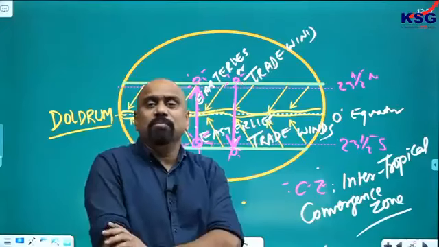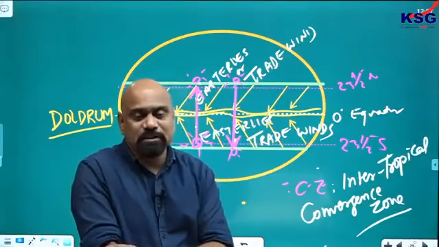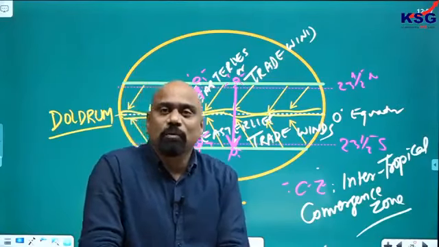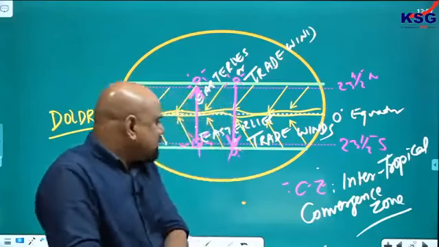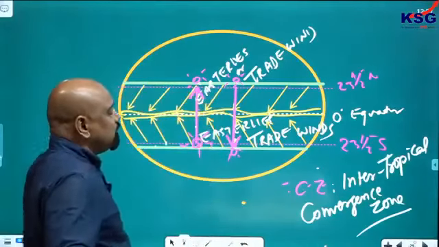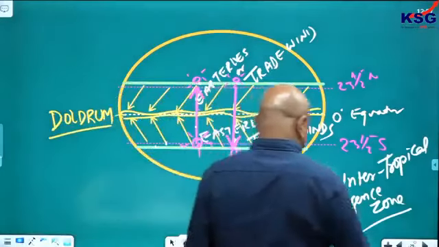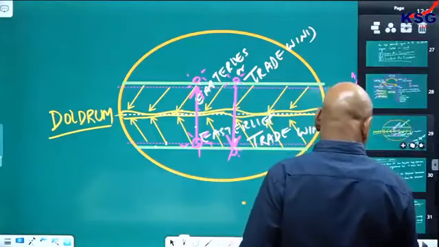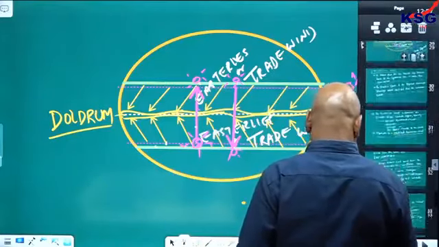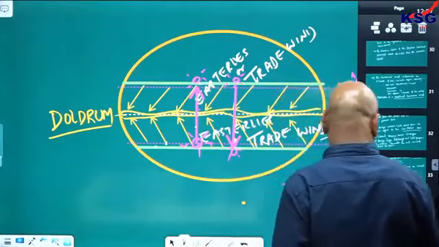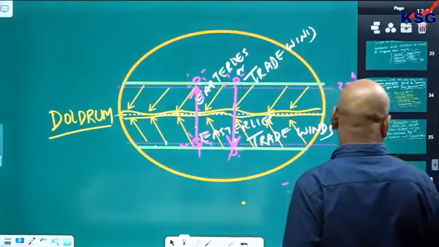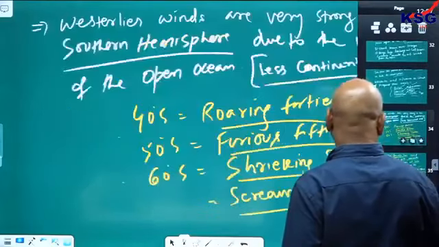During this shifting phase, there are different weather and climatic phenomena. One such phenomenon is the monsoon, which is possible because of the shifting of the ITCZ.